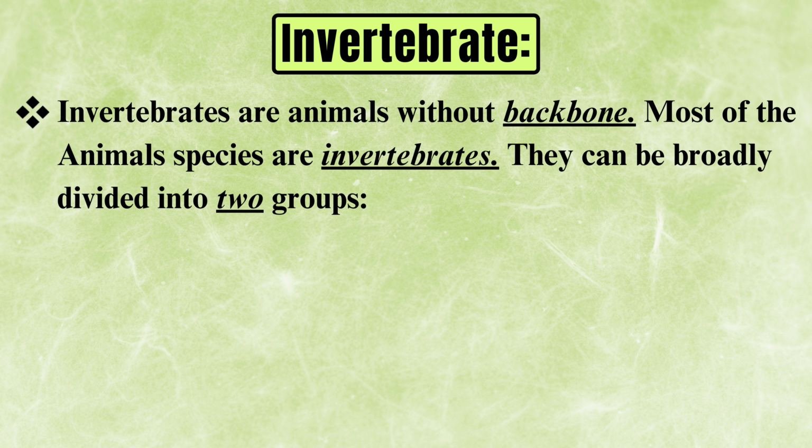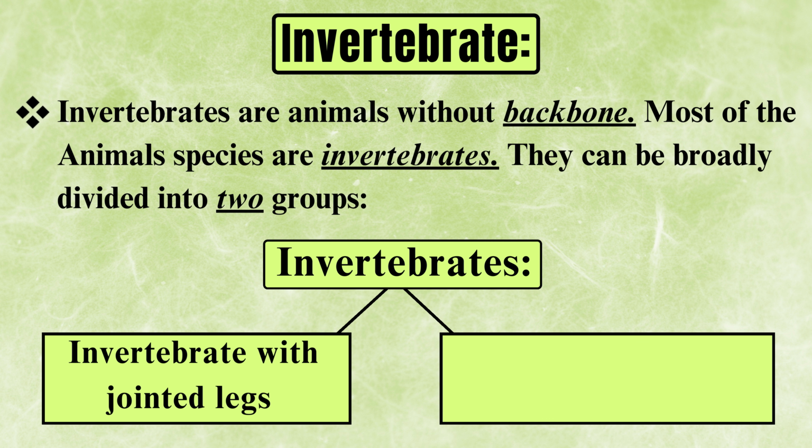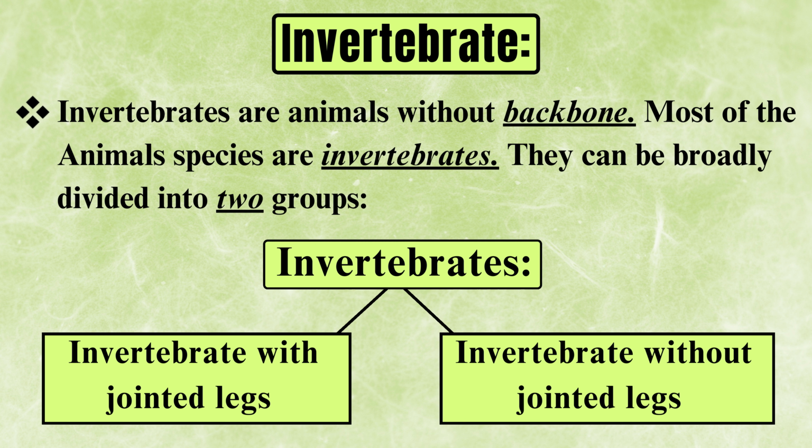Now invertebrates. Invertebrates are animals without backbones. Most of the animal species are invertebrates. They can be broadly divided into two groups: invertebrates with jointed legs and invertebrates with non-jointed legs. Now we'll talk about the vertebrates.